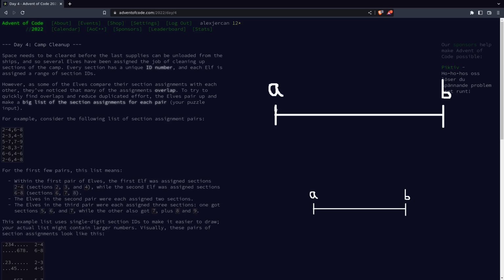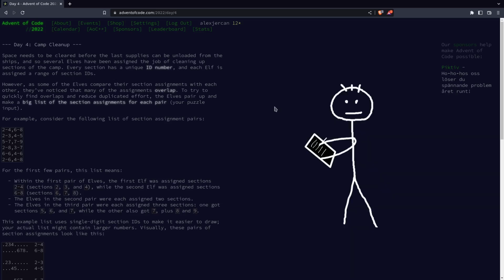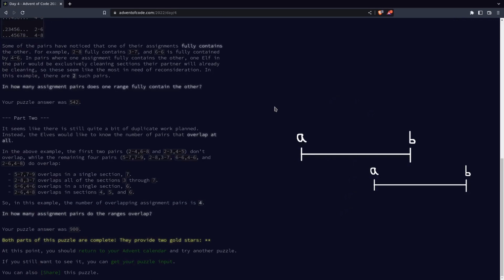So basically we'll have as input two intervals and we want to know if either one of them will fully include the other one, and we want to count how many times this can happen. And for the second question, we want to find the number of intervals that are intersecting with each other. So if they will clean a place that is common, but they also will clean unique sections in the camp.